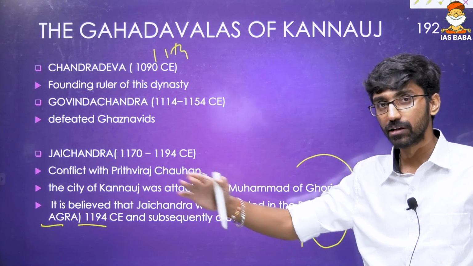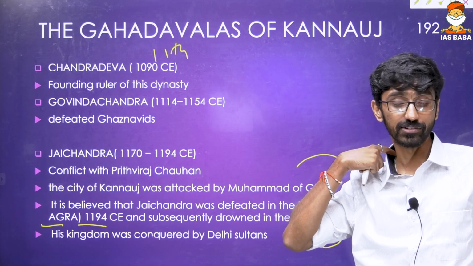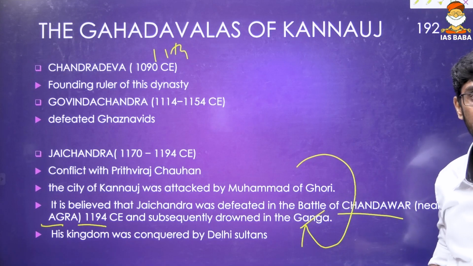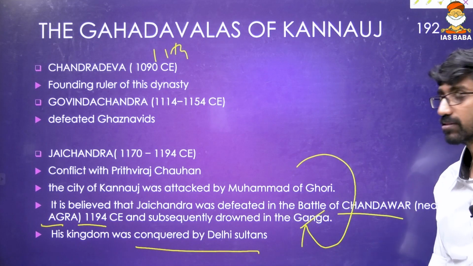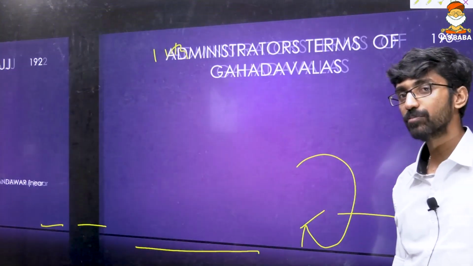That is also one of the Rajput dynasties which was there. Asked in one of the answer options. We'll come to that one. And ultimately, this Gahadavalas of Kanauj was conquered by Delhi Sultans. So most of these areas became part of Delhi Sultans.